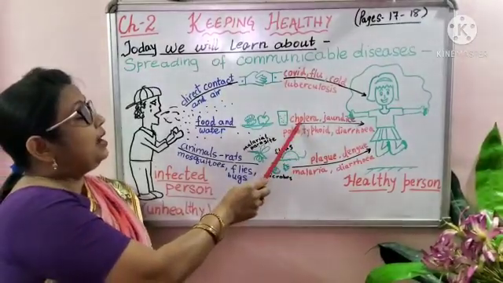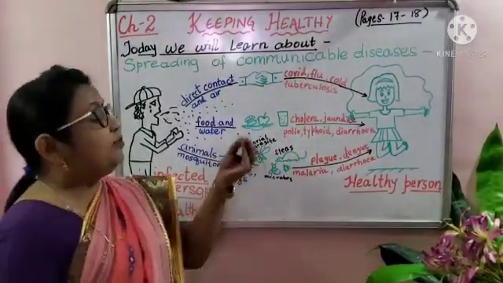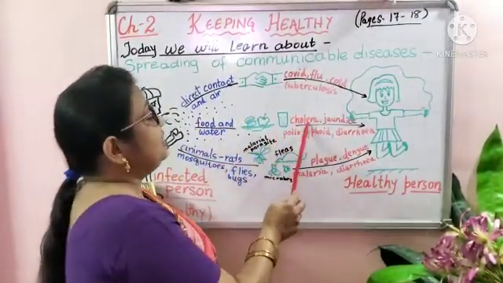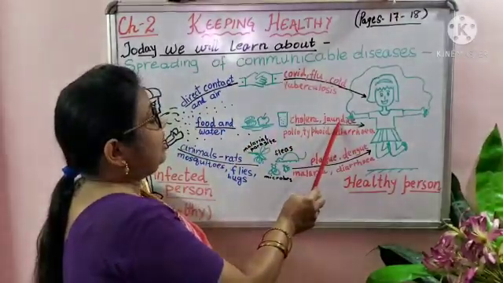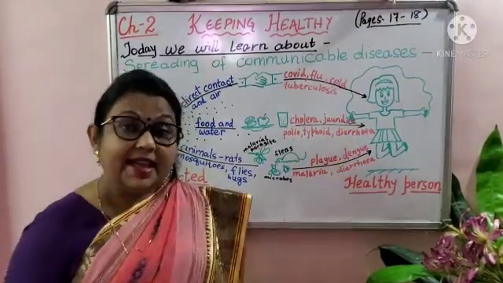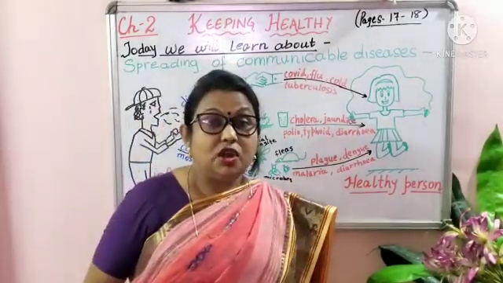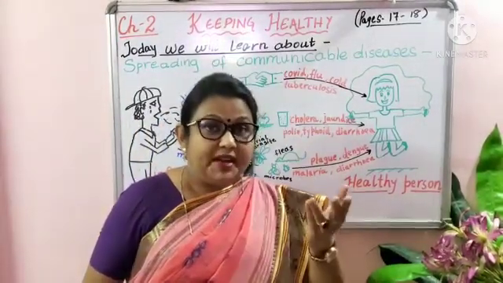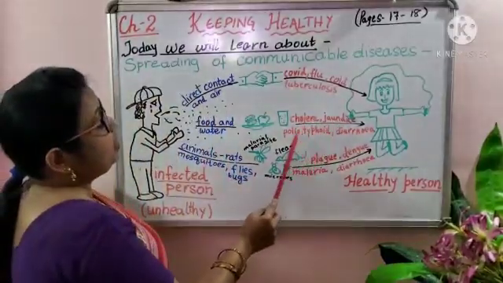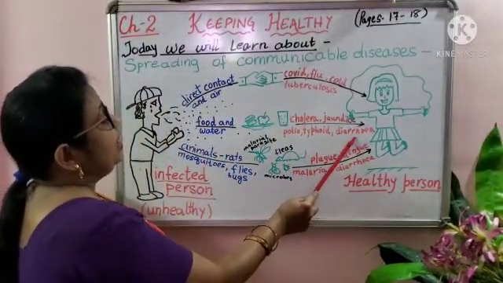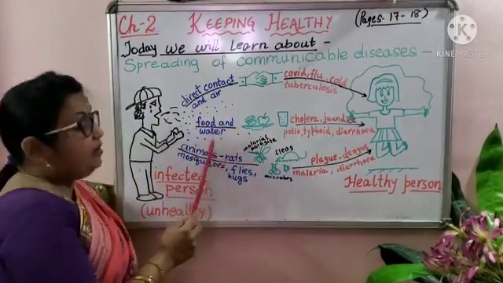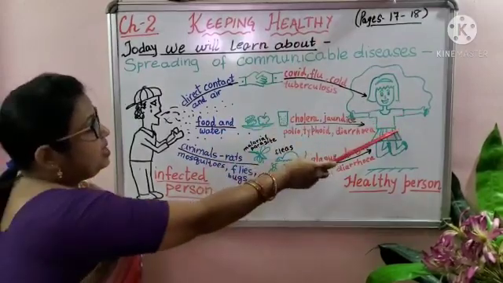Cholera, when flies sit on infected food. Infected water, contaminated water, causes typhoid, jaundice, diarrhea. Diarrhea is a case where there is excess loss of water from the body through vomiting and loose motions. So cholera, jaundice, polio, typhoid and diarrhea are caused by eating contaminated food and water. The healthy person will become sick.